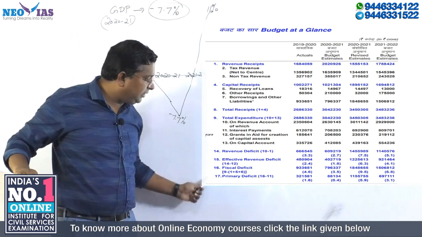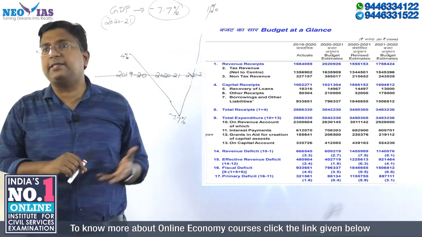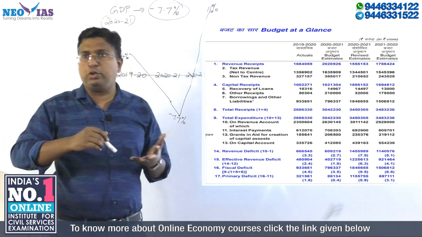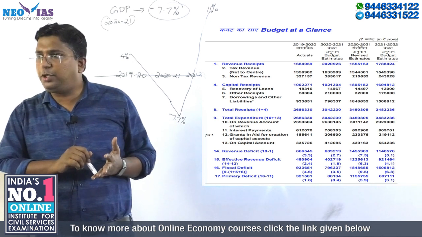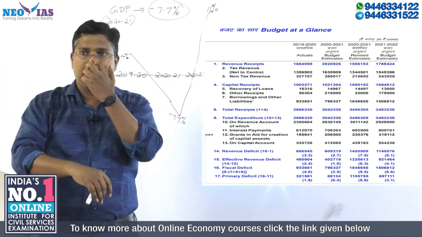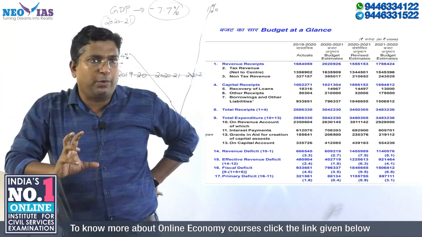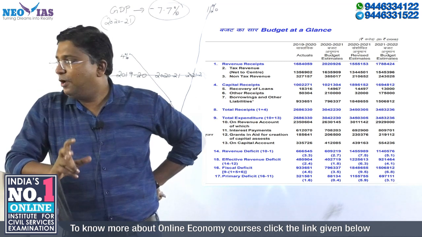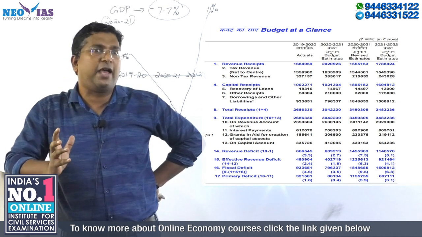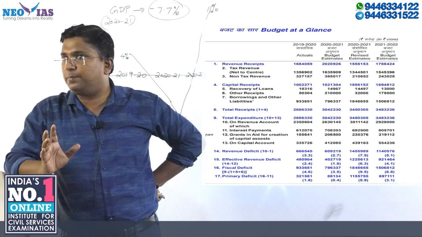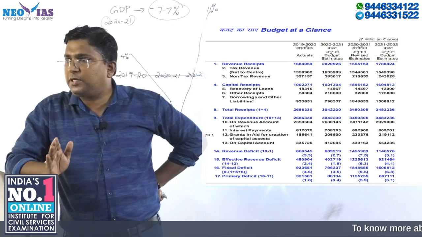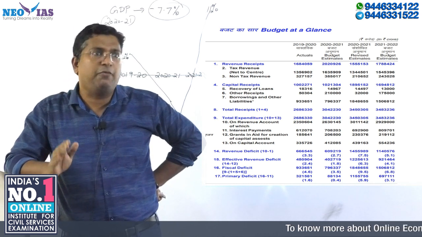Now these deficit concepts, we already discussed. First you need to know the concept of these deficits, and second you need to know the figures. This year's figure is very important because this has become a very important current affair. Normally I told you the fact is not important, but this year, for example, fiscal deficit is very important. You should know what the fiscal deficit was in 2020-21. It's a big deviation. So 9.5% of GDP in 2020-21 has become very important.